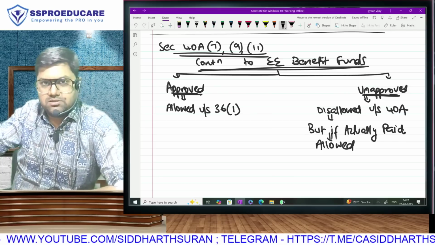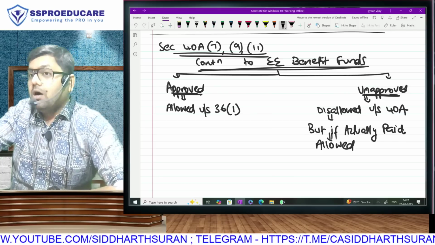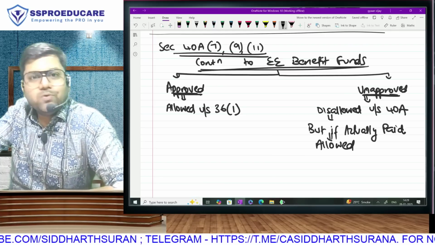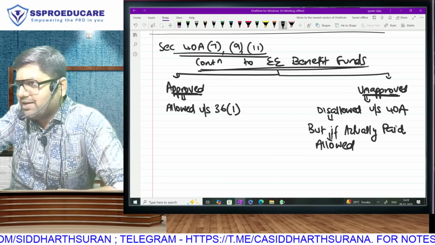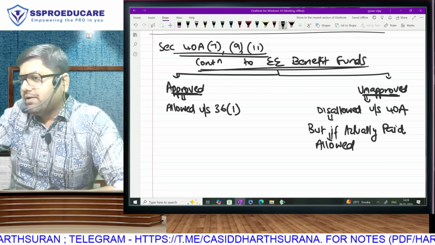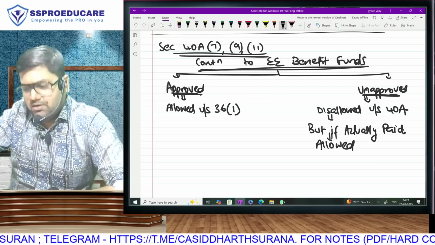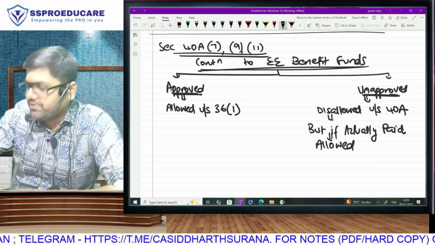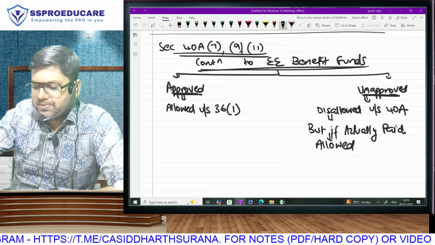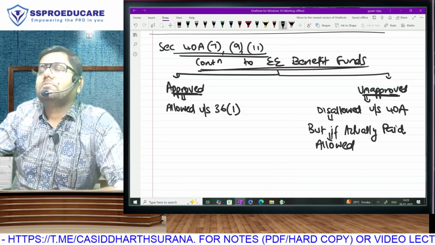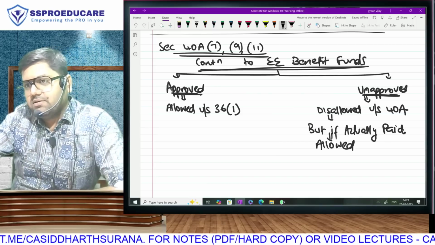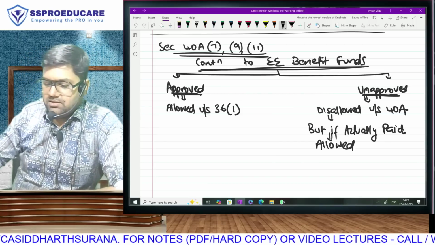And therefore, the lyrics: approved, allowed, unapproved, disallowed, but if paid, allowed. You understood the lyrics? They will change again later, but for now, approved, unapproved, but if paid. Approved, allowed. Unapproved, disallowed, but if paid, allowed. Is everyone clear? We'll come back to these lyrics after some time.